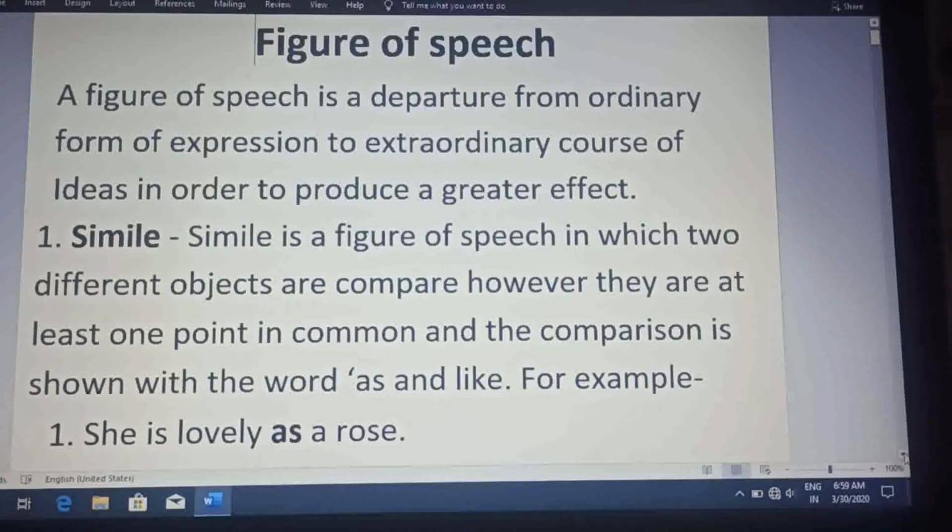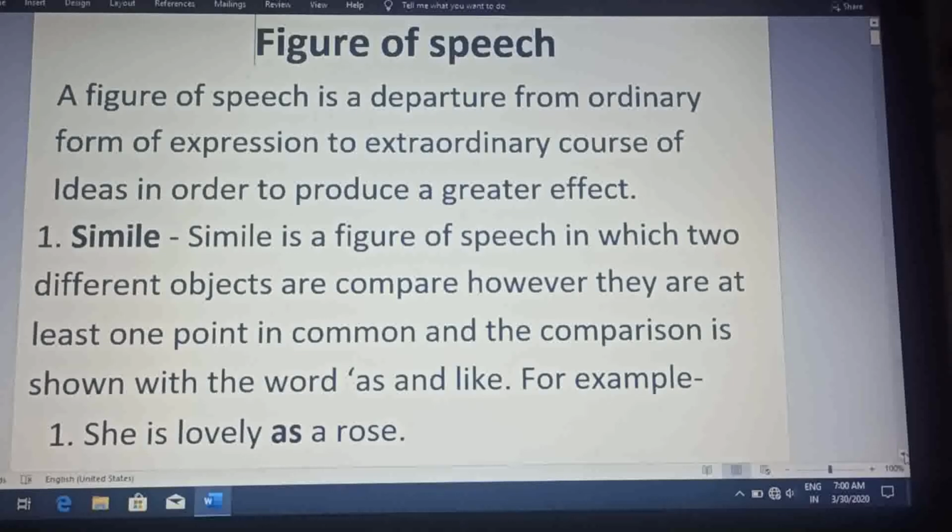One more thing: how do we identify the figures of speech used in other poems or chapters? Because many times, even in examinations, some lines are given and the questionnaire asks which figure of speech is mentioned or used in these lines. So for that purpose, we have to go through this.